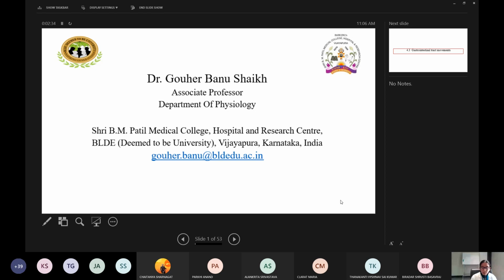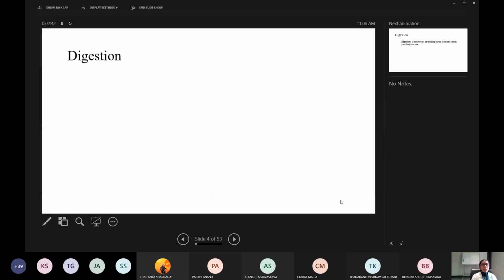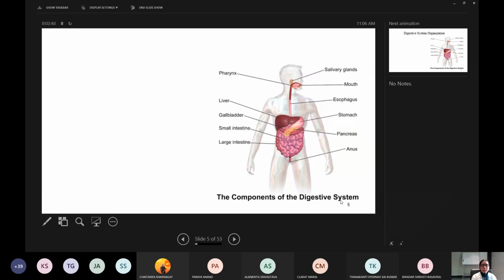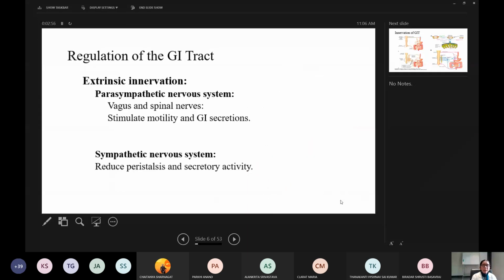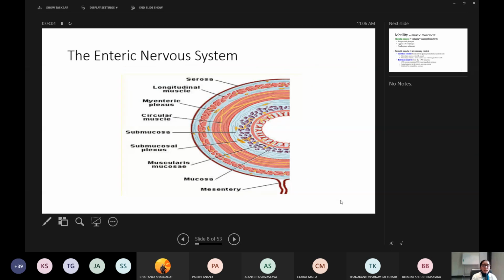I also told you what the digestive system involves, what digestion is, what the different phases are, and the structure of the digestive system. Regulation is by extrinsic and intrinsic. Extrinsic is by the autonomic nervous system and intrinsic is by the myenteric and Meissner's plexus. So this is the basics.